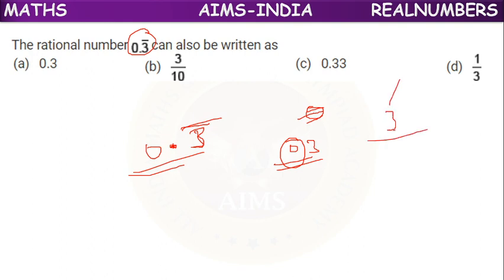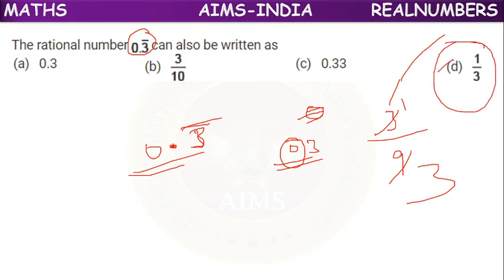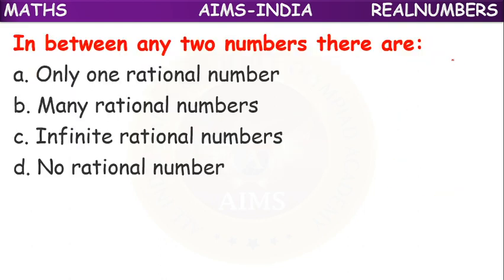How many digits are repeating? Only 1, so we can keep one 9 downside. But it is not in the simplest form. 3 times 1 is 3, 3 times 3 is 9. Division is possible, so 1 by 3 is the correct answer. Next.